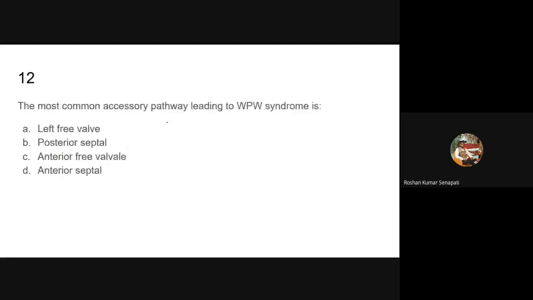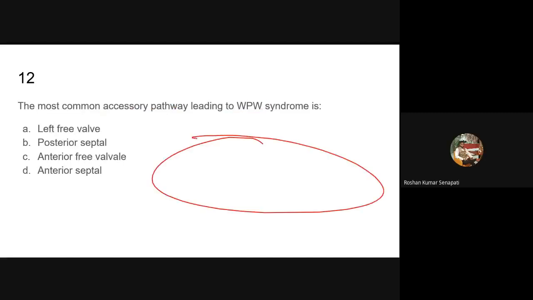The most common accessory pathway of WPW syndrome. What is WPW syndrome? Excessive electrical impulse from atria to ventricle, an abnormal pathway. From atria to ventricle, the gateway is the AV node.